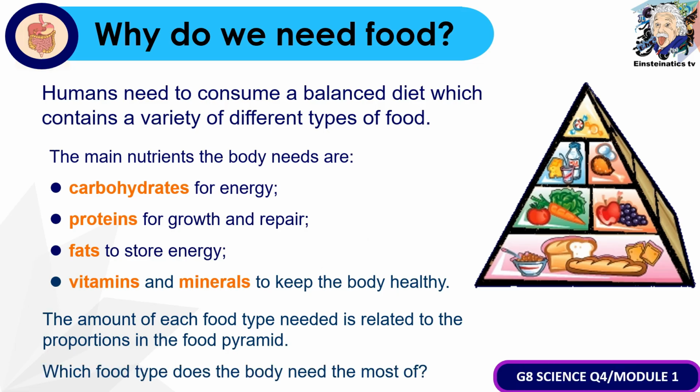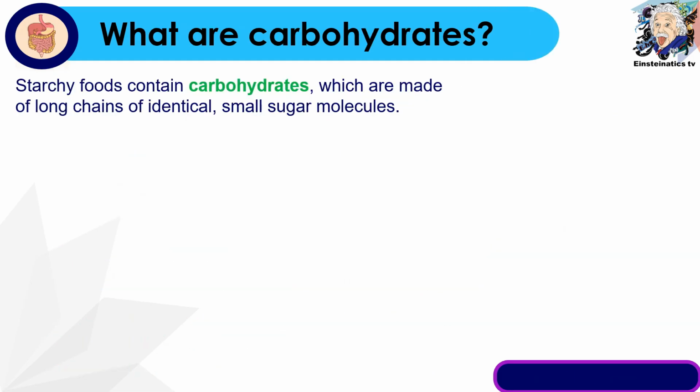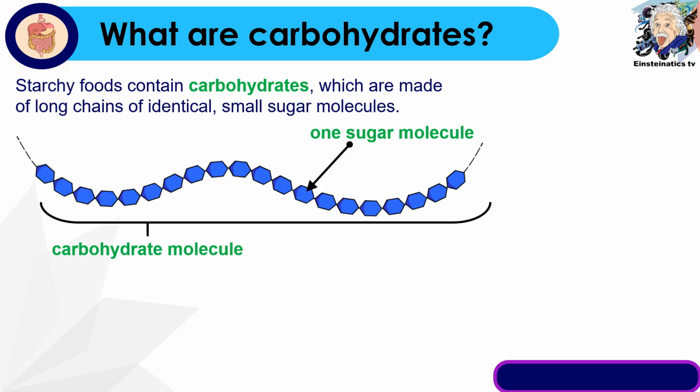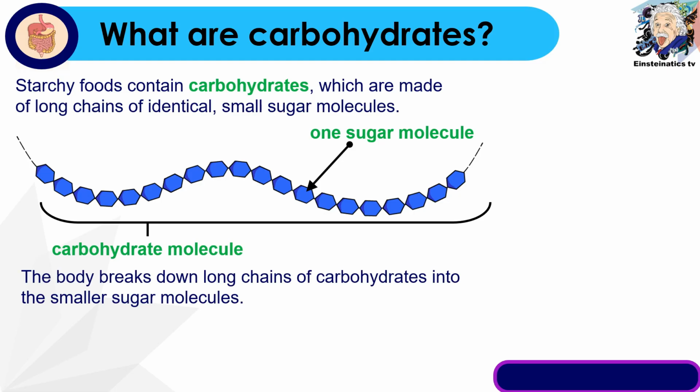Based on the food pyramid, anong klase ba ng pagkain the body needs the most of? As you can see, the largest portion here is the carbohydrates, which is needed by our body for energy. You might be wondering, ano nga ba yung mga carbohydrates? Pag sinabing carbohydrates, it refers to starchy foods which are made up of long chains of identical small sugar molecules. So, ito yung illustration of a carbohydrate molecule.